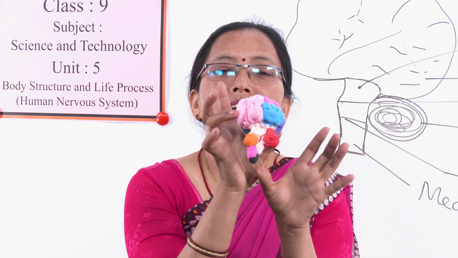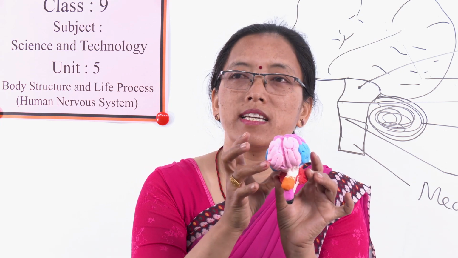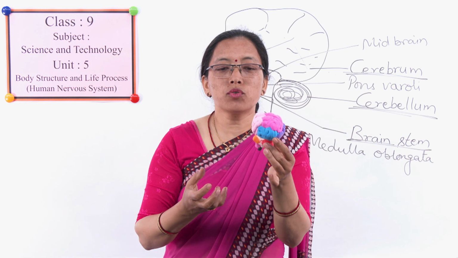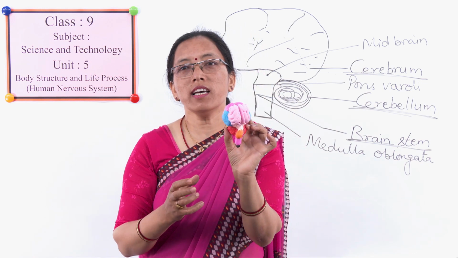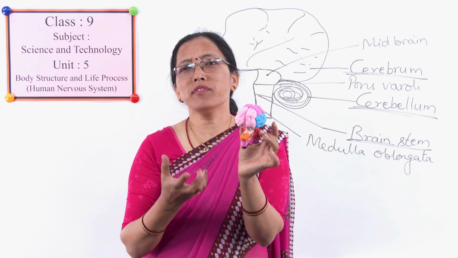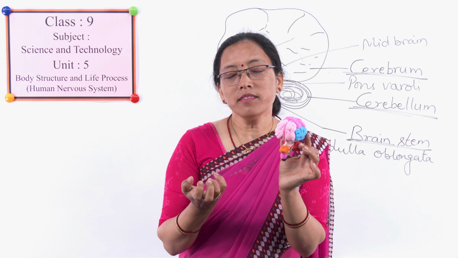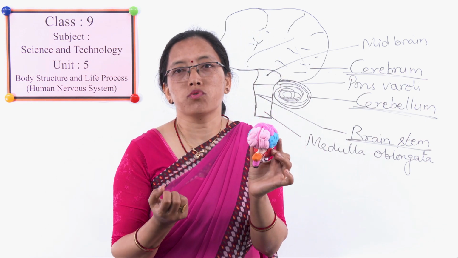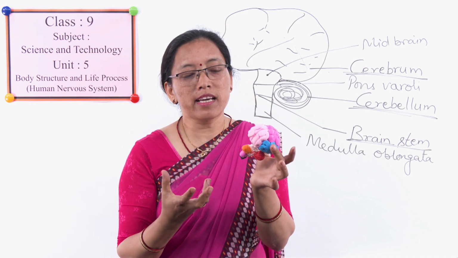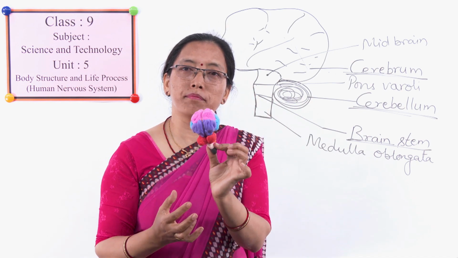In this way, we can make a model of the brain also. You also try to make it using clay. You can use the clay to prepare this model. All of you try. Just buy the clay and you can make it. Even if you don't have clay, you can use maida or wheat flour to make this. Color it, then you can shape it and make a model of the brain.